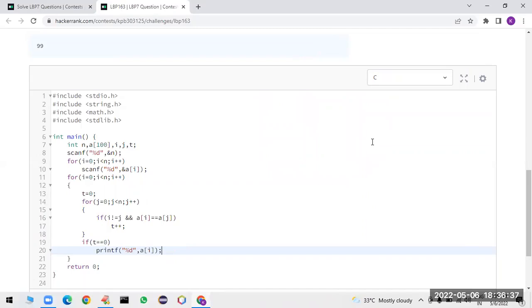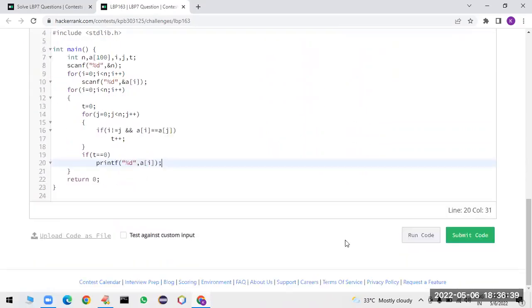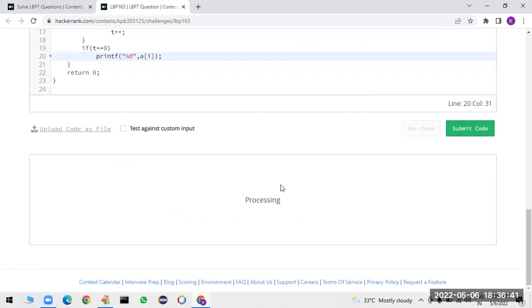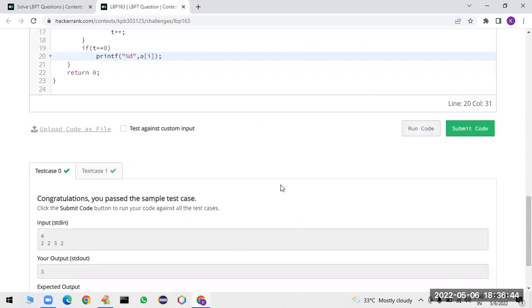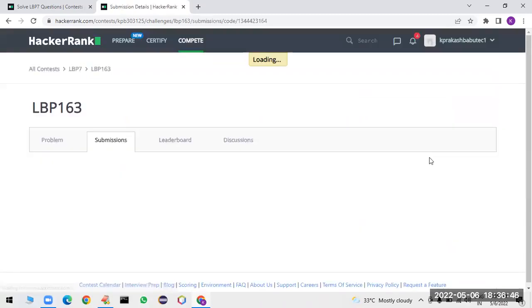So we are just finding the unique value. Beyond that, nothing is there. Let me run the code. Yes, success, and submit the code for final approval.